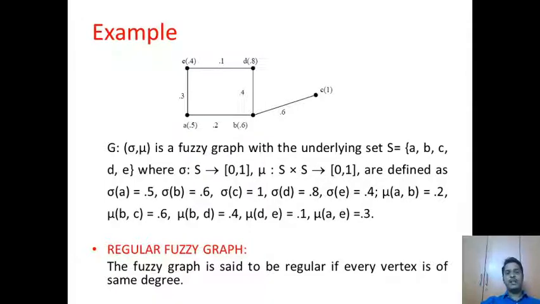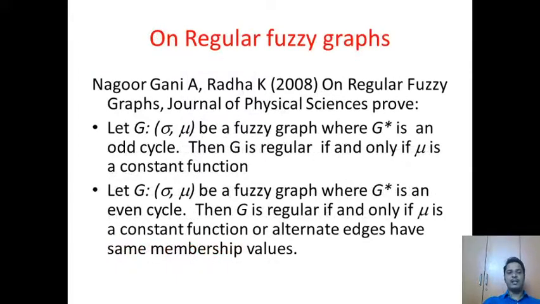With this, we can define the degree of every vertex. The degree of a vertex is the sum of the edge membership values incident with that vertex. The fuzzy graph is said to be a regular fuzzy graph if every vertex has the same degree. On regular fuzzy graphs, Nagoorgani and Radha defined the following properties.